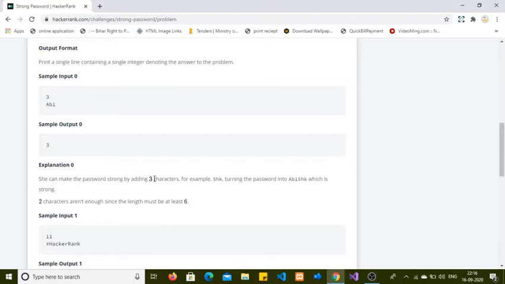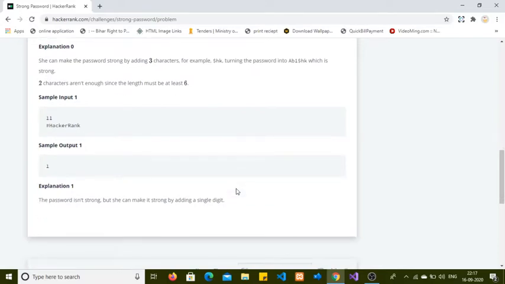Yes, 3 characters were missing in the given password. For example, $hK or any numbers and the special character which is missing, turning the password into AB1$hK. This password passes all the criteria: uppercase, lowercase, numbers and the special character also, and the length is exactly 6. So this password is acceptable.